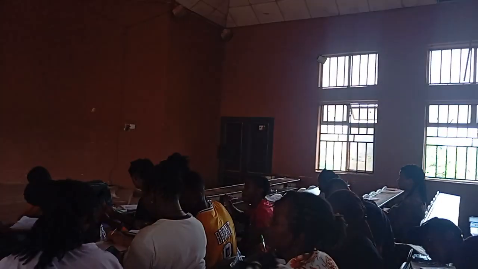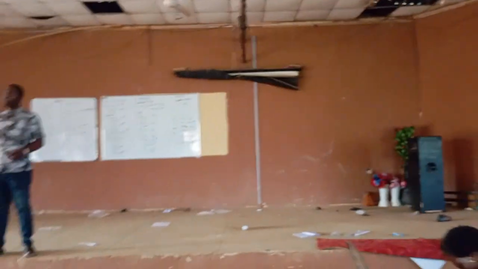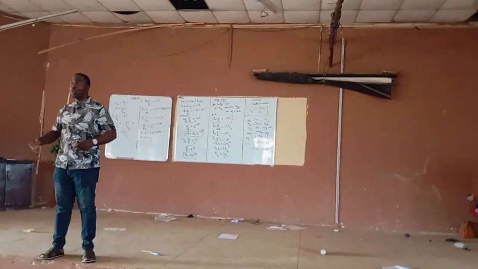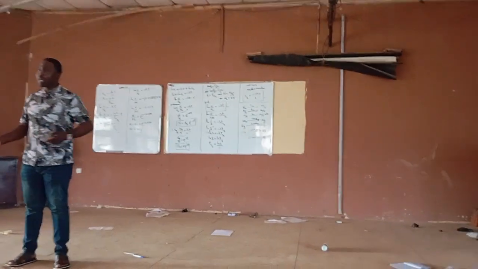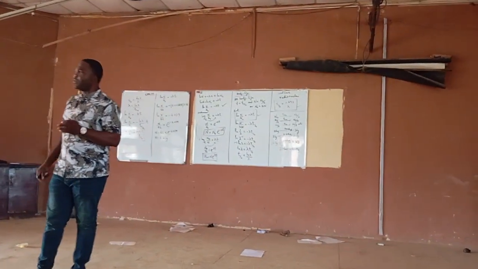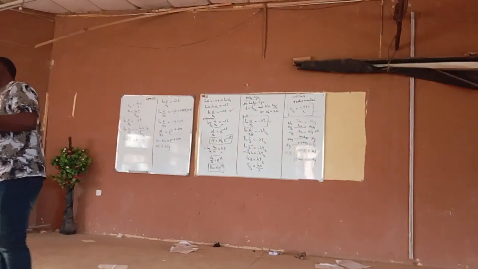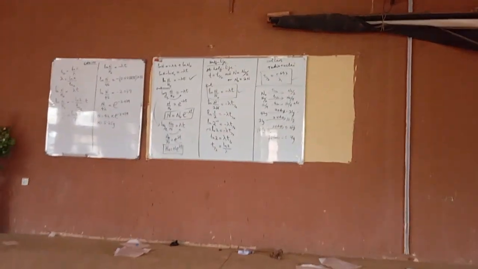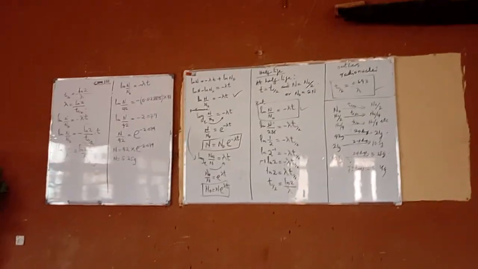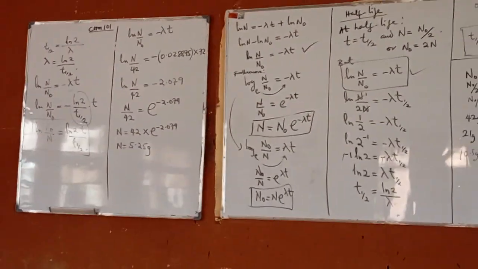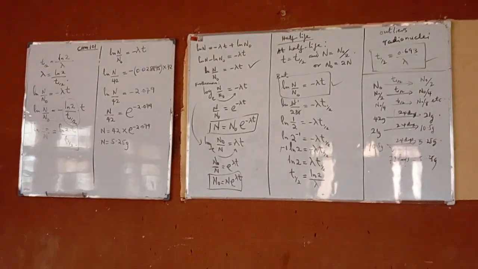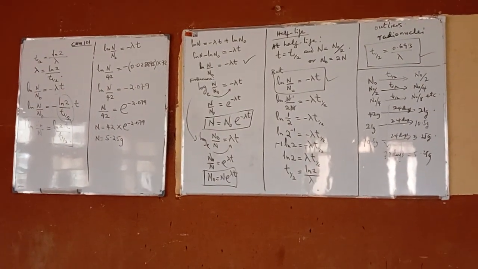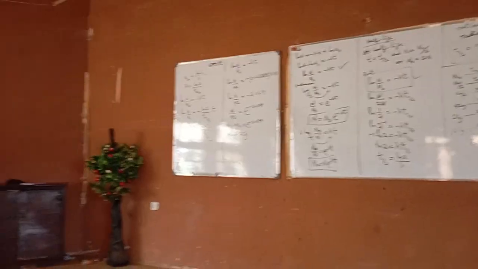Artifacts, A-R-T-E-F-A-C-T, are things that are kept for long, for historical reasons. So we can use radioactivity to determine the age of artifacts by way of carbon dating and other dating.